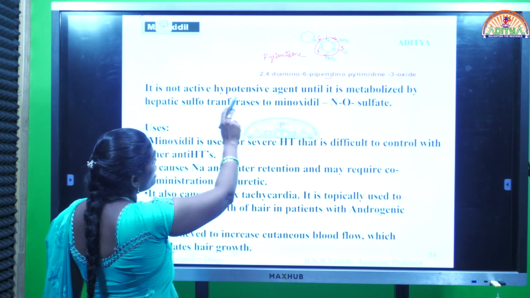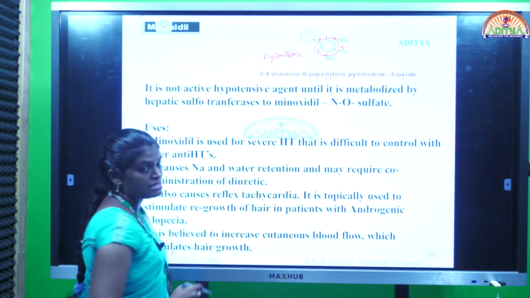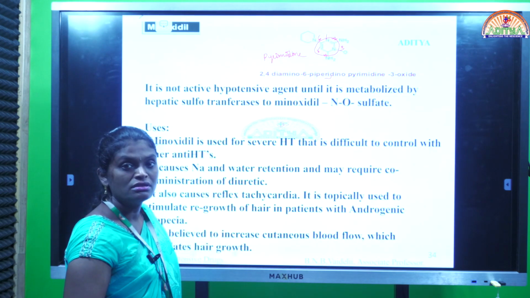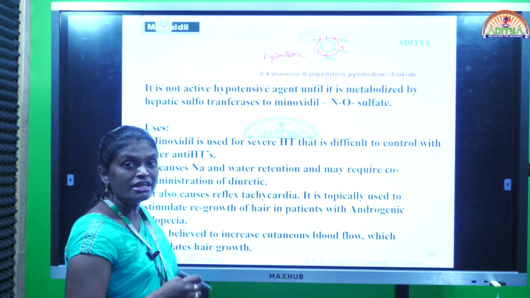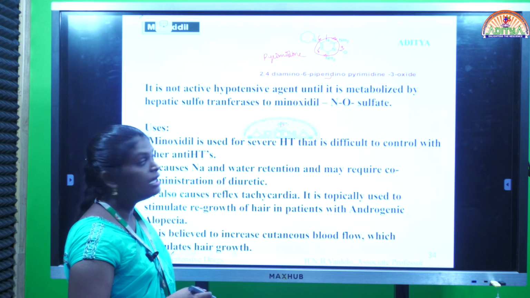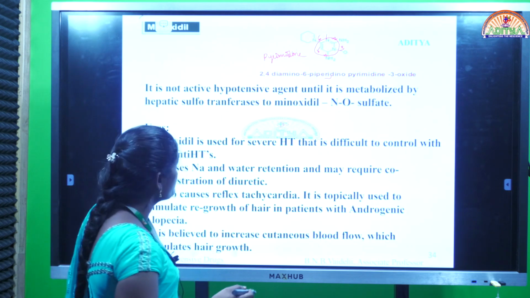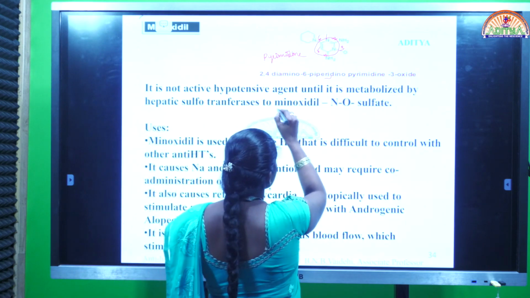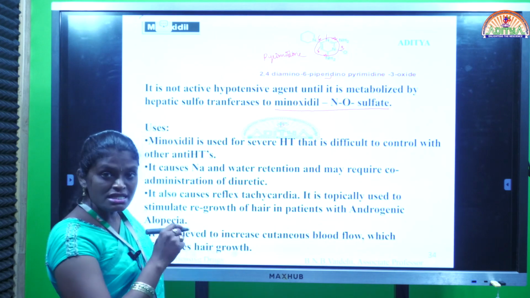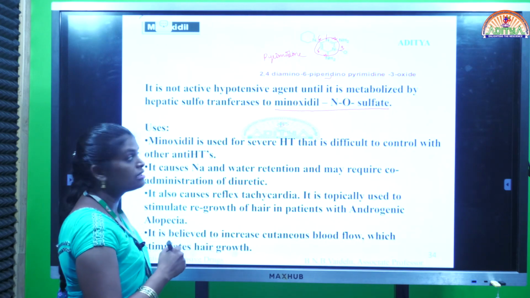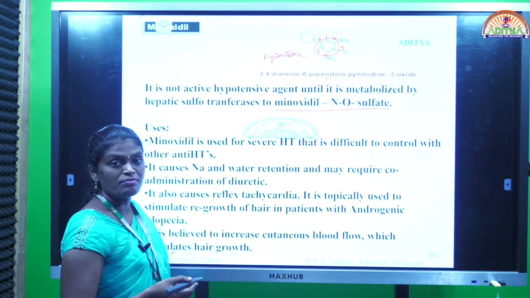It is not an active hypotensive agent until it is metabolized by hepatic sulfotransferases. Means the drug is inactive. Okay, when it exhibits activity means when it undergoes metabolism. After entering into the liver, after metabolism only, it is converting into active metabolite. The active metabolite which is formed from minoxidil is called minoxidil NO sulfate, which is responsible for pharmacological activity of the drug. And how it undergoes metabolism means by sulfotransferase enzyme.